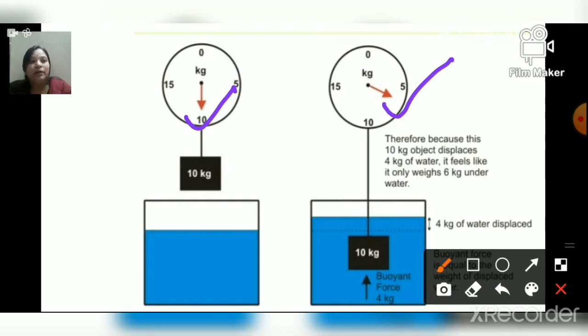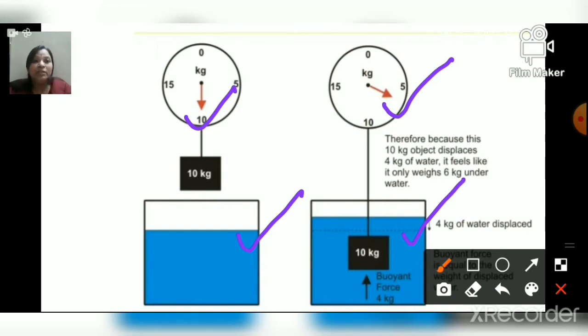And here you can see the level of water, and here the level of water has increased, raised by 4 kg. So this is Archimedes' principle, children. The upthrust is equal to the weight of water displaced by an object. Did you understand this? See, in the previous picture, the weight of the thing is 10 kg.